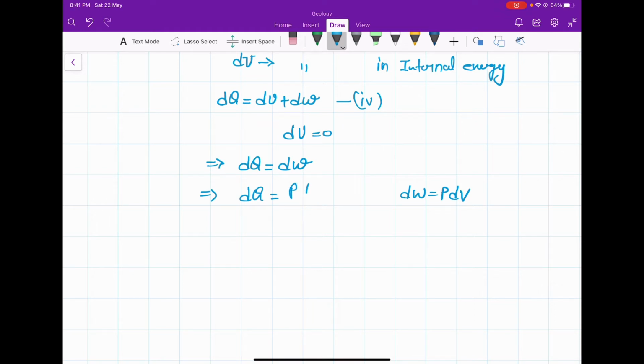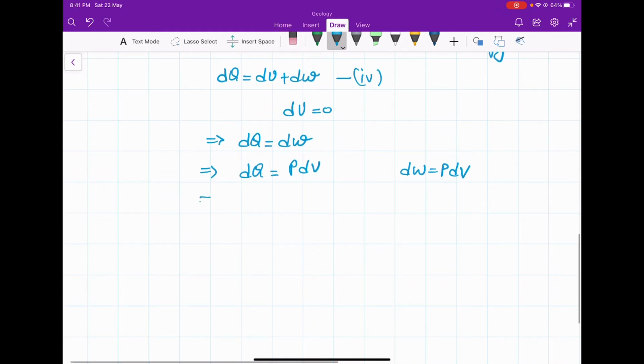So p dv, or if we divide it by T, so dq over T is equal to p over T times dv.